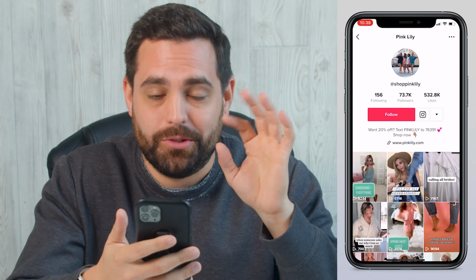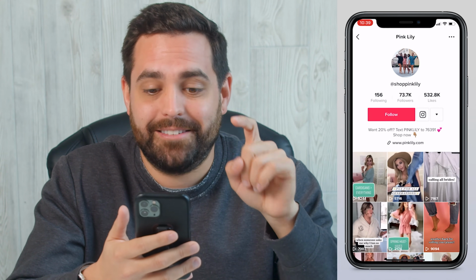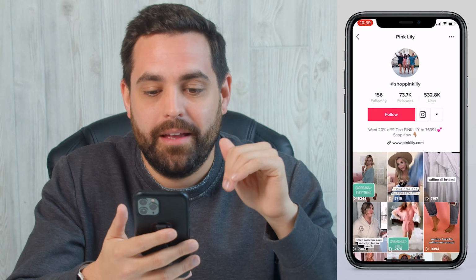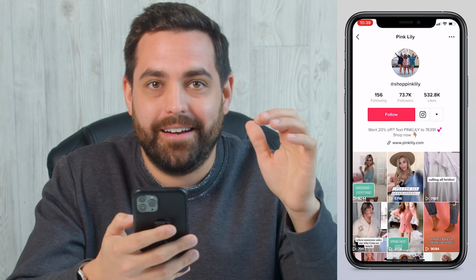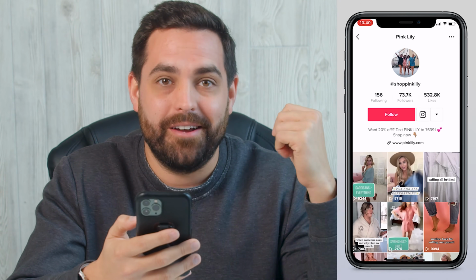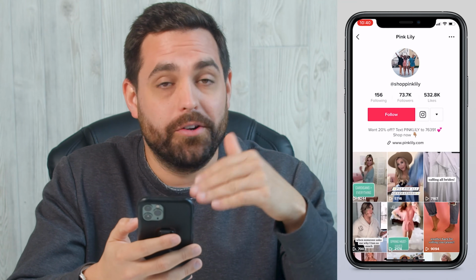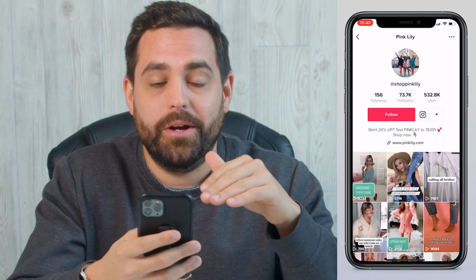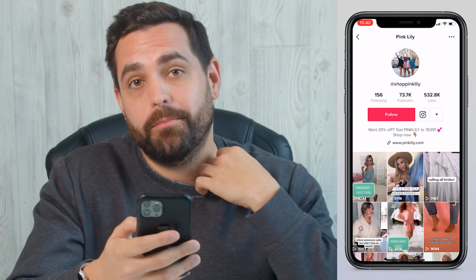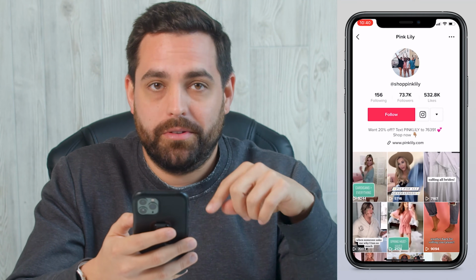They have a really, really good call to action here. 20% off. Text Pink Lily to 76391. That's just a quick way to get that email address, right? We talked about that, having that landing page. Well, they're not doing a landing page, but they're doing a way to get your phone number by texting them to get that 20% off initially.